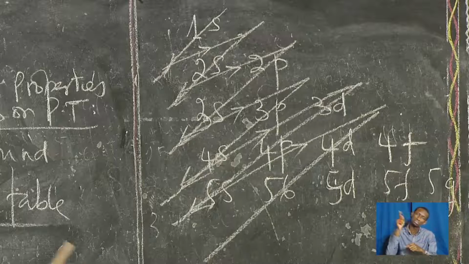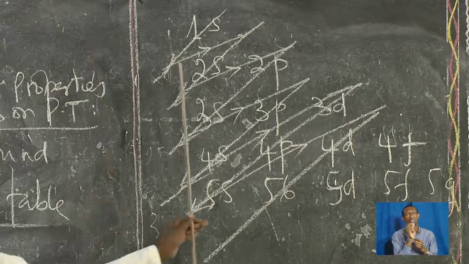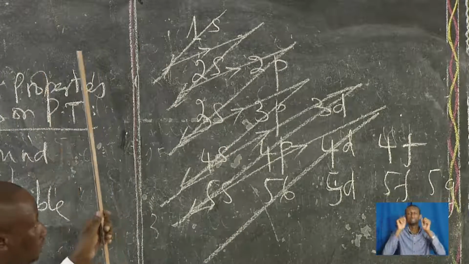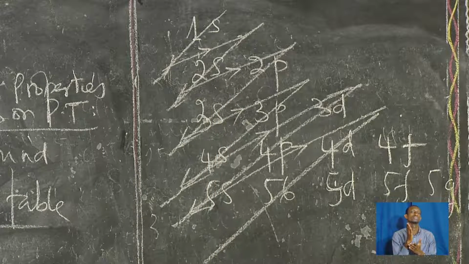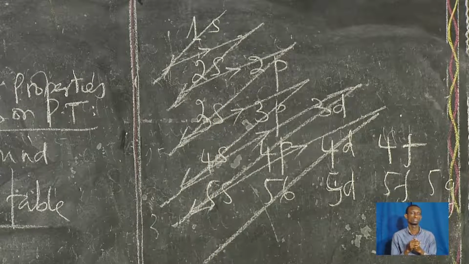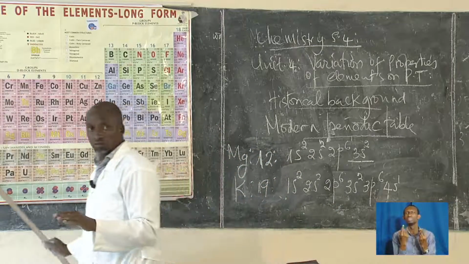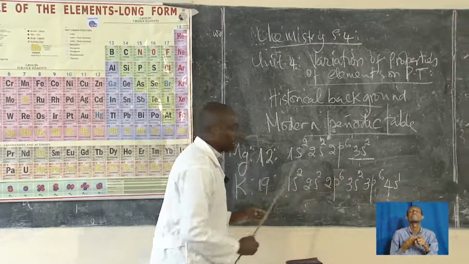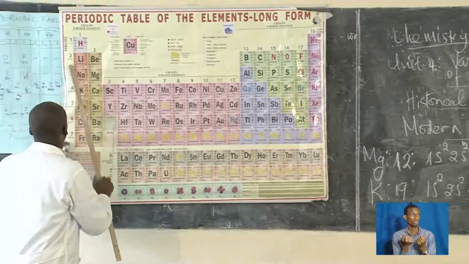Whichever element you want to write, when you have this aside, you will be able to write the correct electronic configuration. Coming back to this, we have determined the block. From the electronic configuration you can also determine the period.